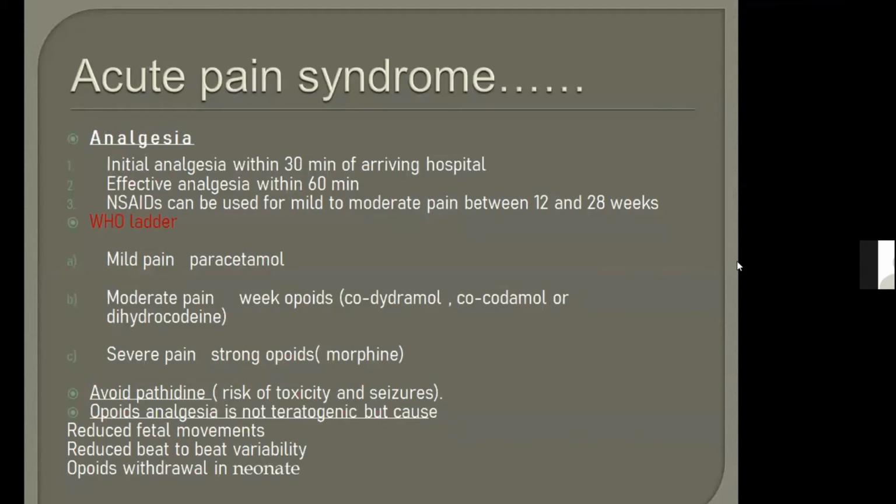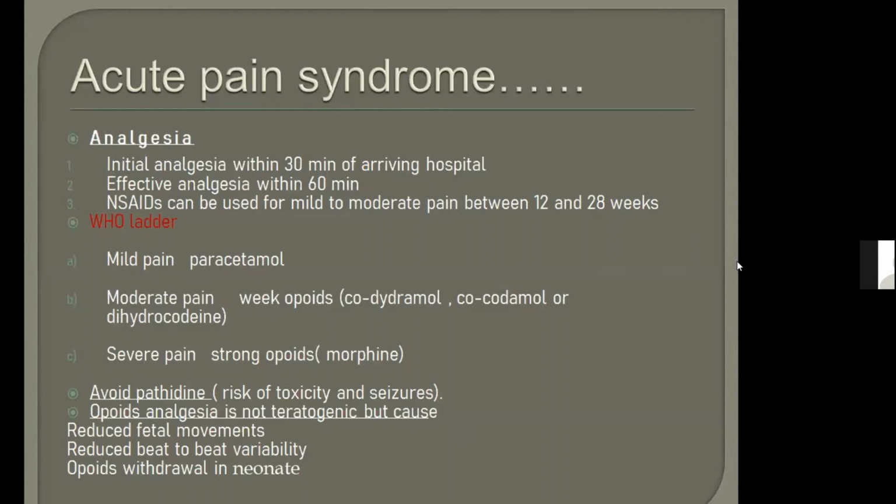For mild pain, you will give paracetamol. For moderate pain, you will give weak opioids. What are the weak opioids? Codeine, co-codamol, or dihydrocodeine. Okay, and for severe pain you will give strong opioids. Strong opioids are always morphine or morphine derivatives. It is an easy way to remember. So for mild pain paracetamol, and for strong pain morphine or morphine derivatives. All others are weak opioids, so you don't need to remember all the other names. You can tell by exclusion, right?